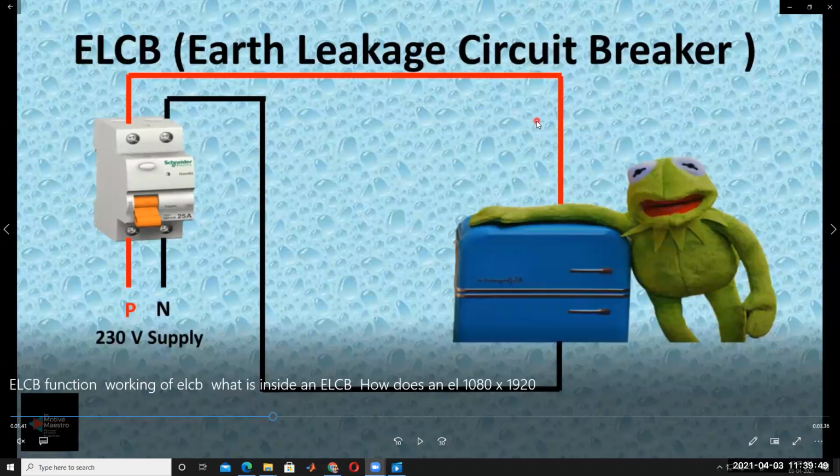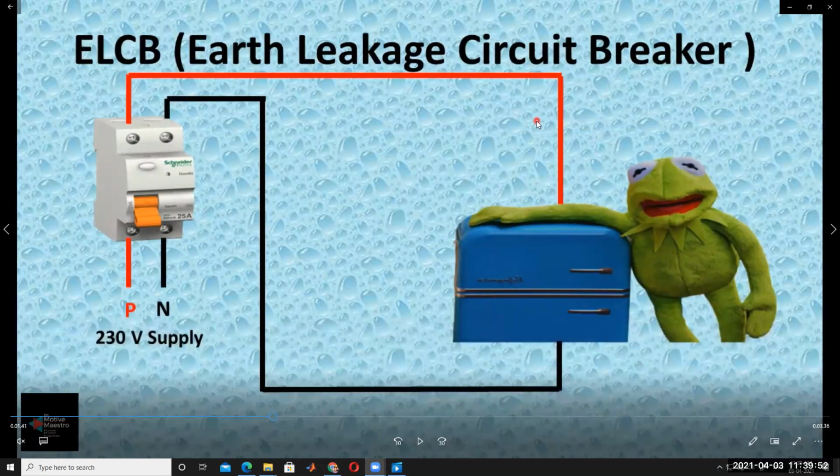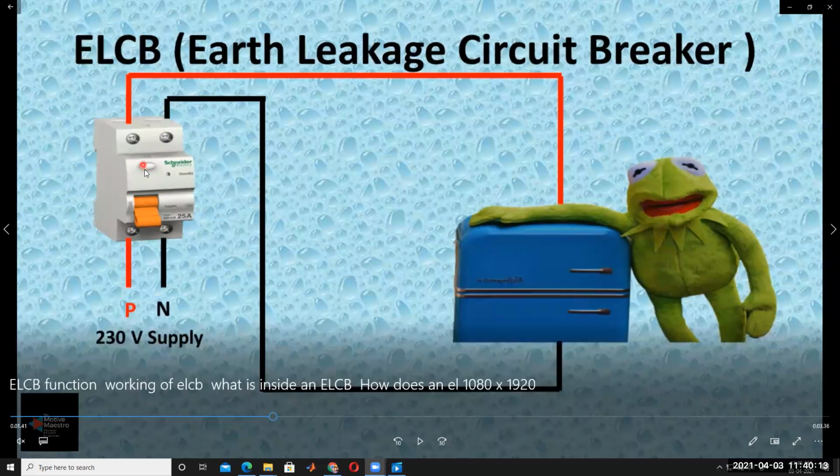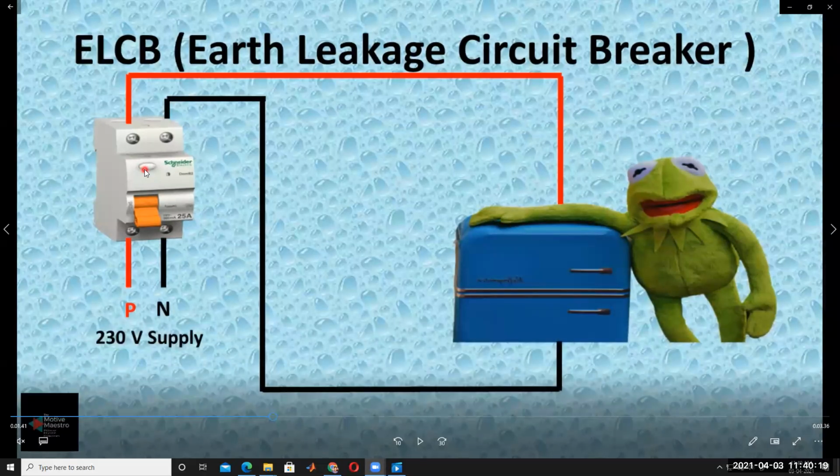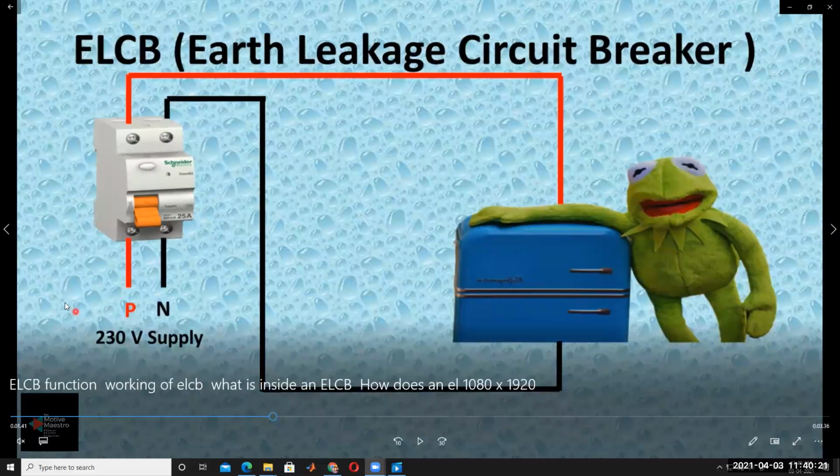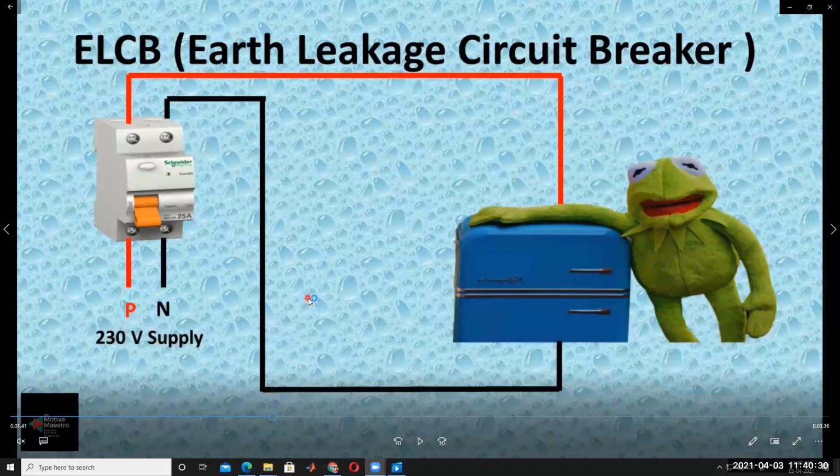That means the leakage current is passing through this earth leakage circuit breaker. Whenever leakage current is passing through the earthing path to the ground, the circuit breaker senses it and opens the contacts under phase-to-earth fault conditions. If proper earthing is not provided, earth leakage circuit breakers are used to protect human beings.